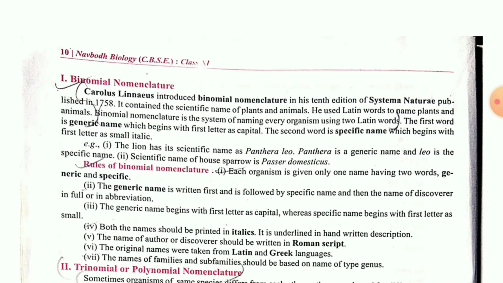Then binomial nomenclature. In binomial nomenclature, definitely two things will be included. One is your genus name, another one is your species name. This genus name and species name are used in Latin letters. After writing the genus and species name, the first letter will be capital, and the rest will be in small letters. So what will happen, children?